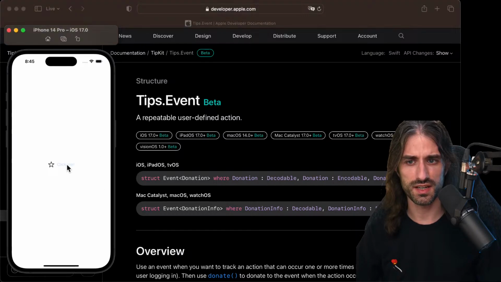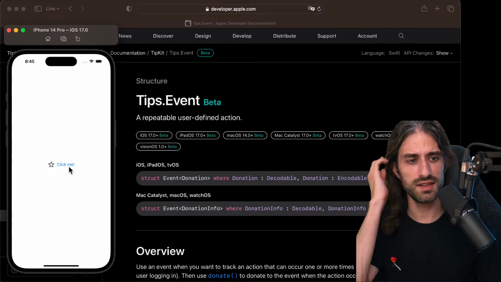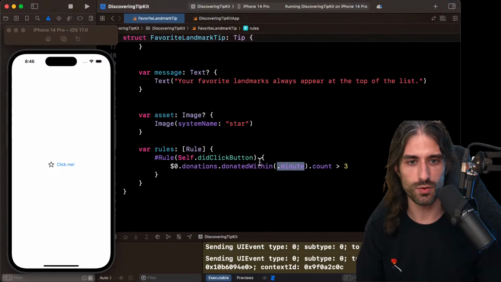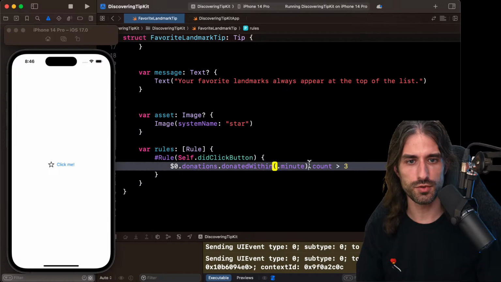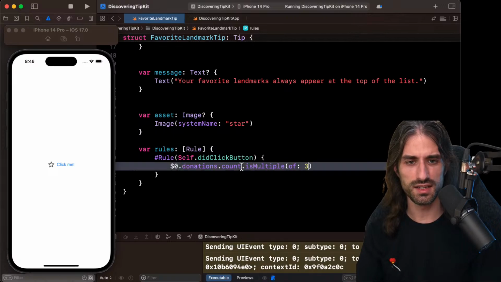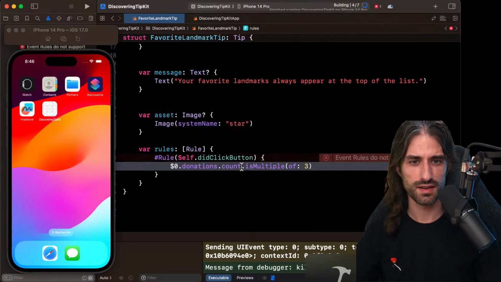But let's see. Now if I click again, you can see nothing happened because it had been more than a minute. But now if I click a bit more, it's appearing again. And what's interesting is that if I keep clicking, it's because its count is greater than 3. But you know what? Now I want to check with a modulo operation. So I'm just gonna keep the count, but instead of greater than 3, I'm gonna say is multiple of 3. Let's see what happens.